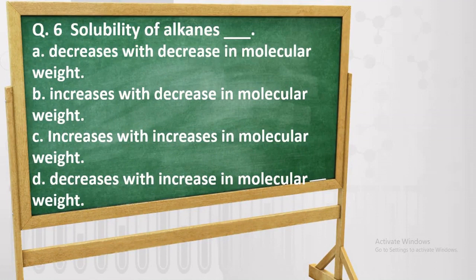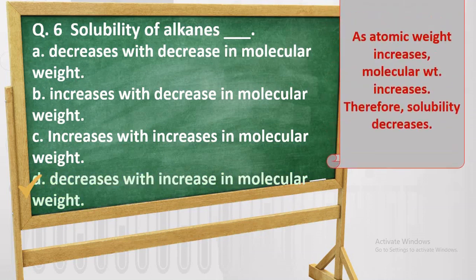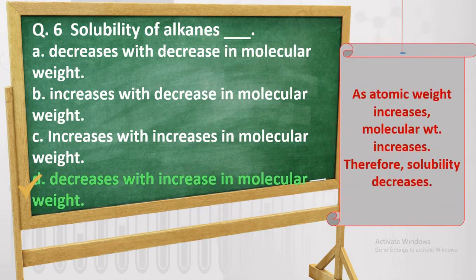Solubility of alkanes: decreases with decrease in molecular weight, increases with decrease in molecular weight, increases with increase in molecular weight, decreases with increase in molecular weight. For this the answer is D, that is decreases with increase in molecular weight. Why is this so? Because as atomic number increases, molecular weight also increases, therefore the solubility decreases.